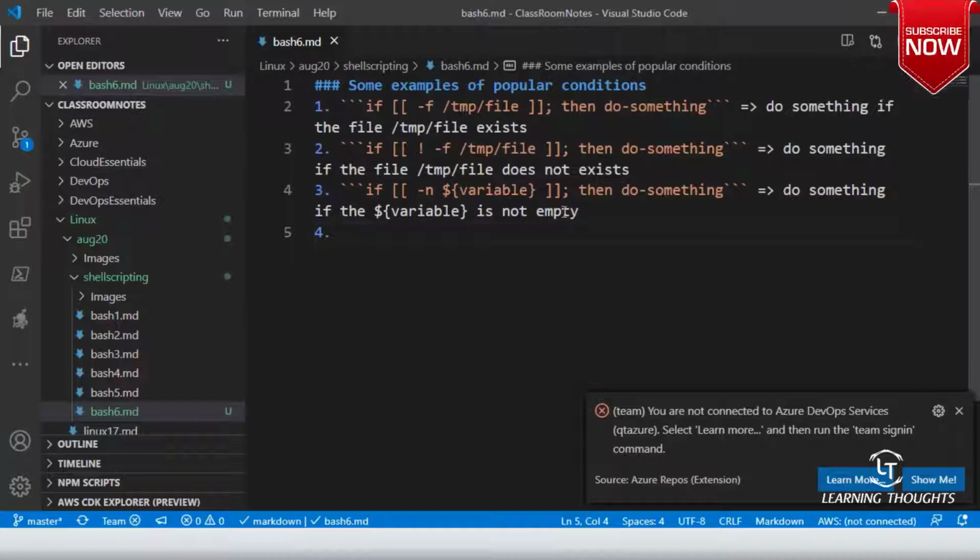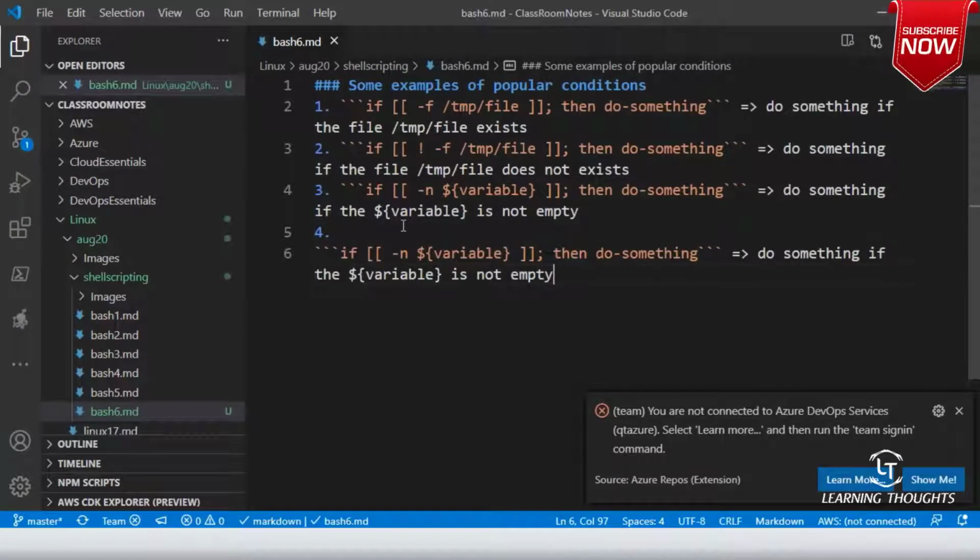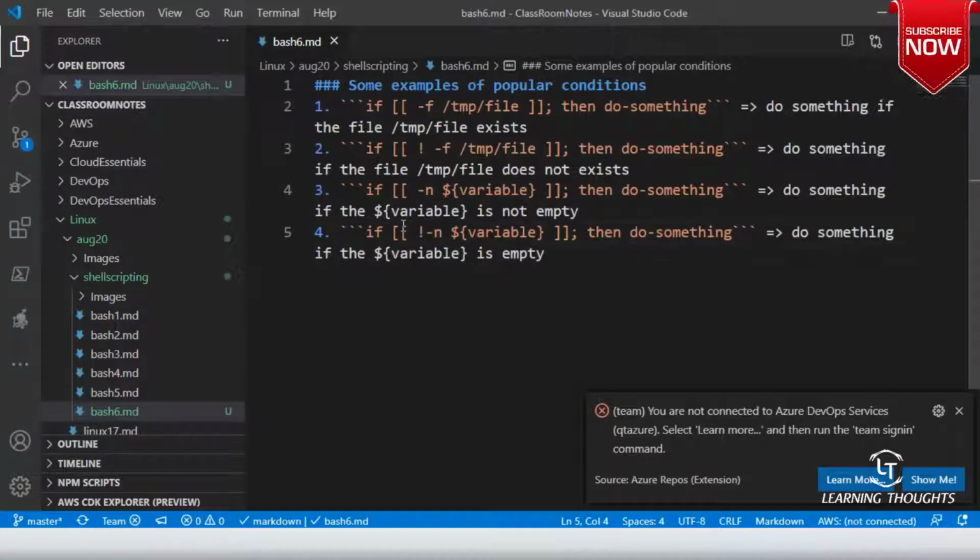Now let me try to write a not around this, and then it becomes do something if the variable is empty. So you might come across these kinds of expressions a lot. The same expression can be written, to not make it complicated, since shell has the same thing.